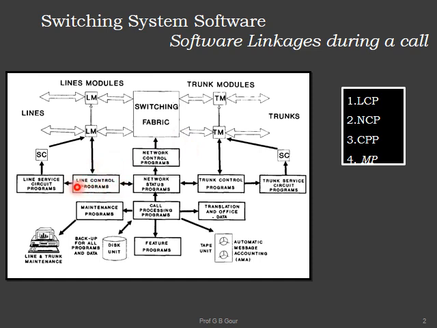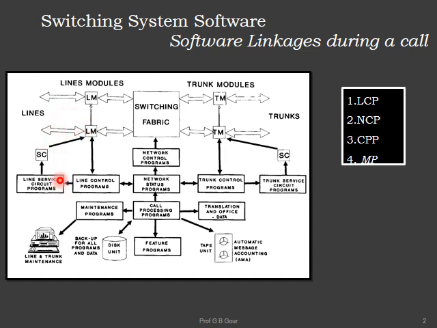Now next come to line service circuit programs. Its main job is to assess whether customer A, who is making the call request, has any special service features allocated or not.